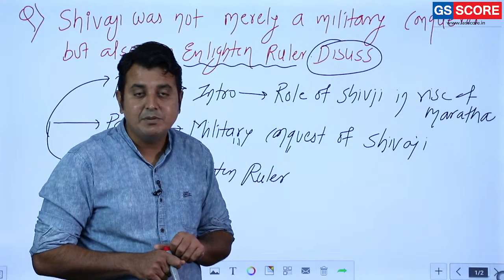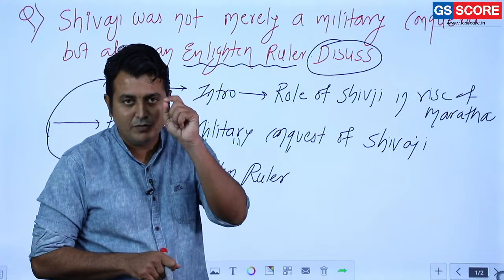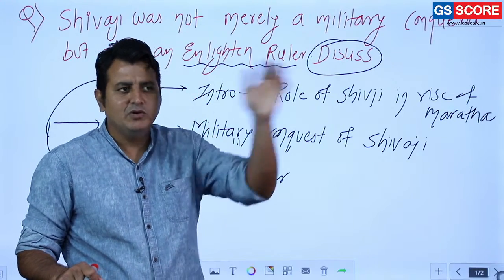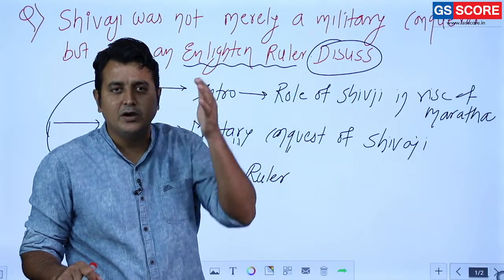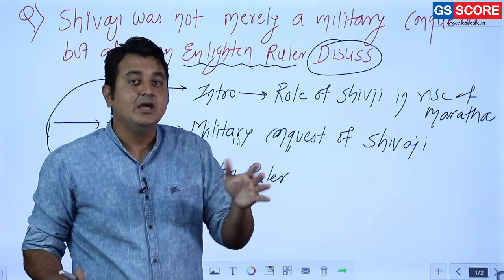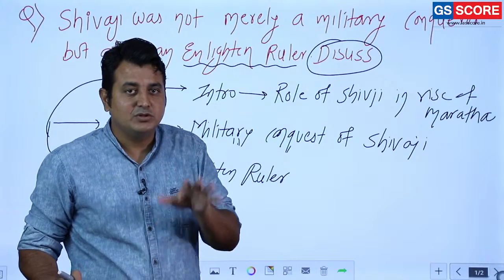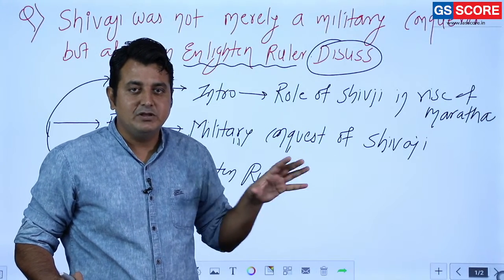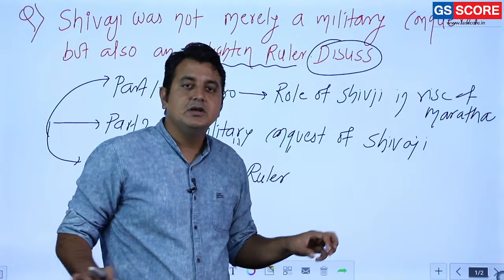He established a navy. That is one of the most significant things, because he was a visionary leader and he knew that these foreigners were going to establish their control, because the Portuguese were there, even the Britishers were there. So he had the vision that strengthening the navy is important, and for that reason he started the navy.